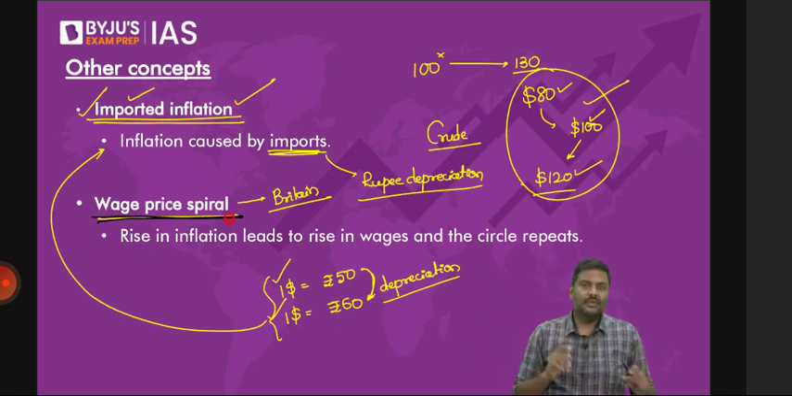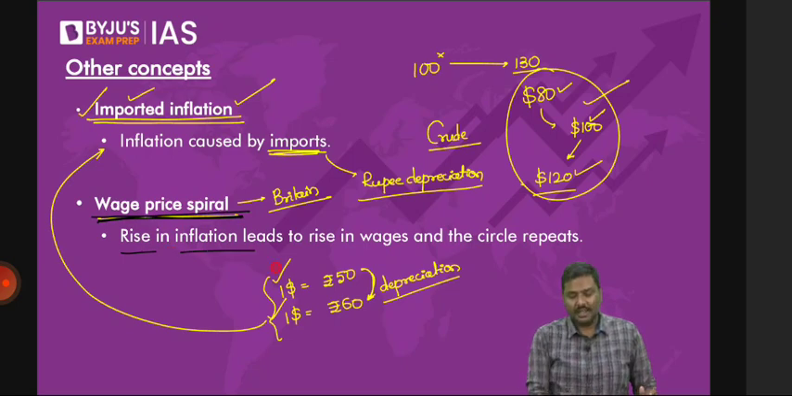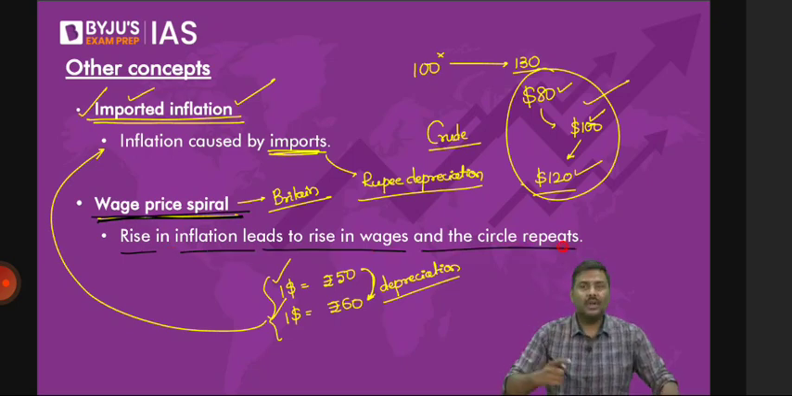Please be very careful. Wage price spiral. Rise in inflation leads to rise in wages, and the circle will keep on repeating itself. The cycle will keep on happening again and again. This is called wage price spiral.